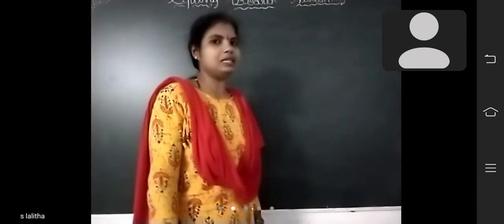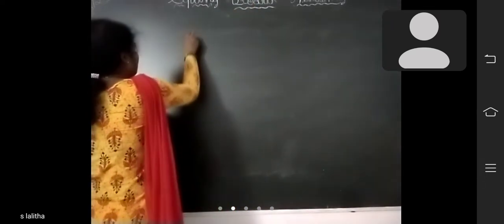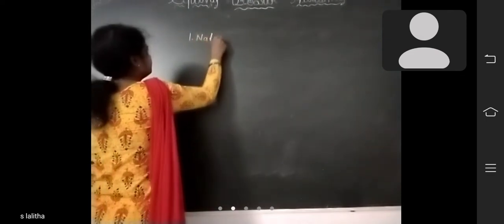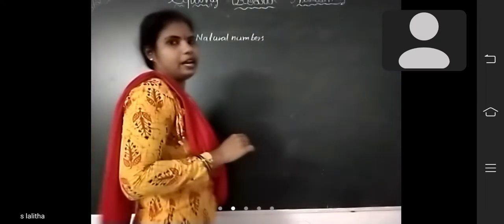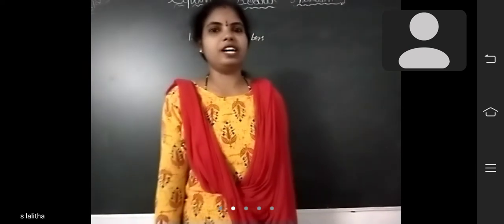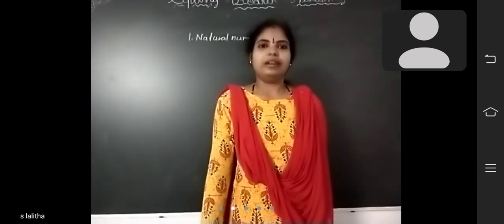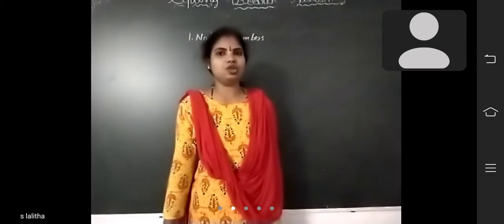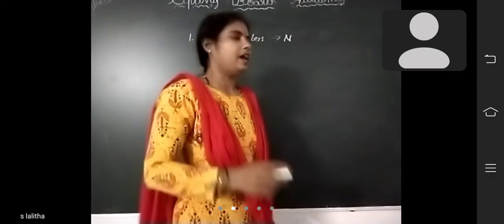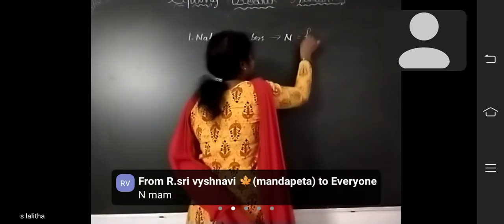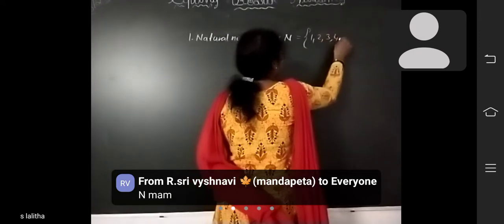What is the first set of numbers? Natural numbers. What are called natural numbers, children? The counting numbers. 1, 2, 3, 4, and so on are called natural numbers. And what is the symbol of natural numbers, children? Capital N. And how to write the set for natural numbers? 1, 2, 3, 4, and so on.